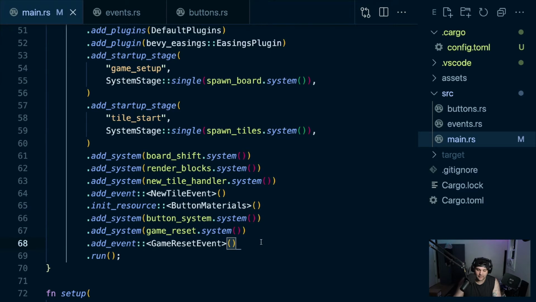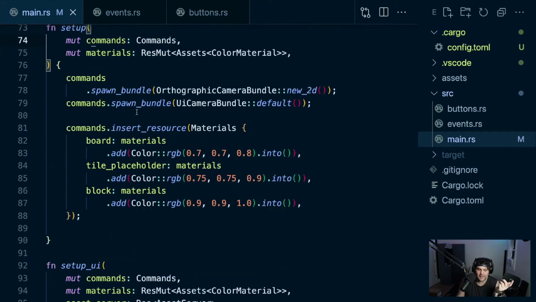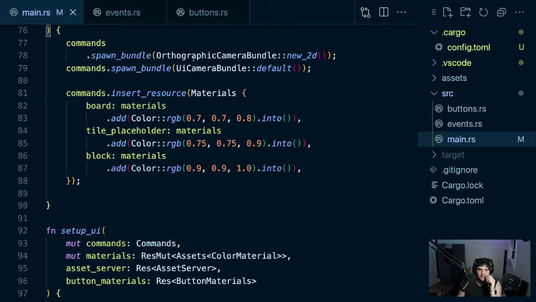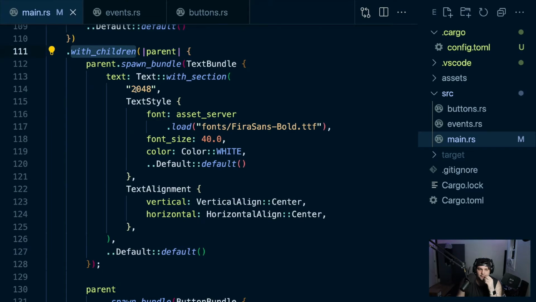And this is getting fairly big at this point. Add system. The scoreboard should be running now. It won't find the text that it wants to. So we need to set up... We don't do the text in setup, do we? Materials, UI camera, setup UI. There we go. This is 2048.